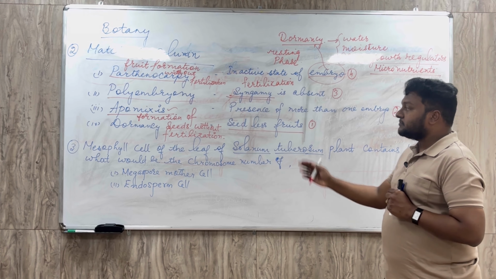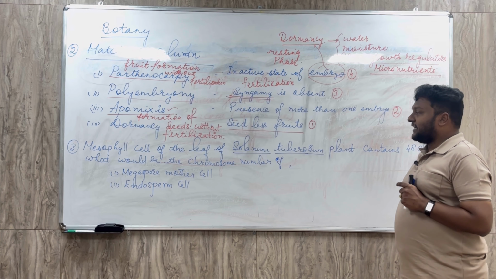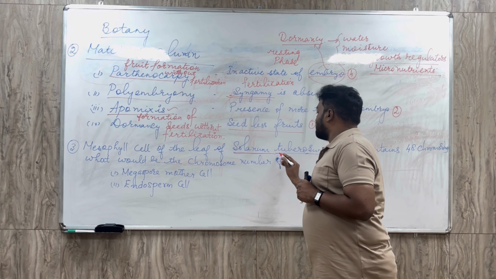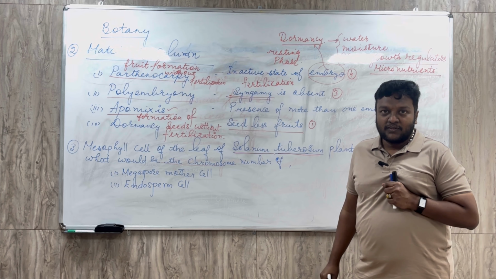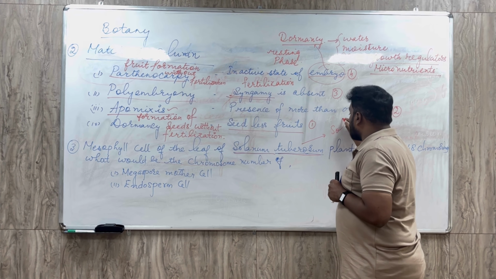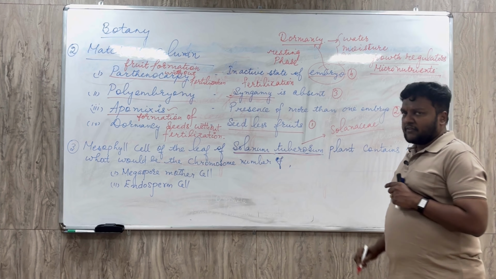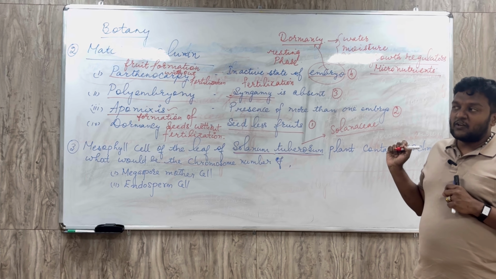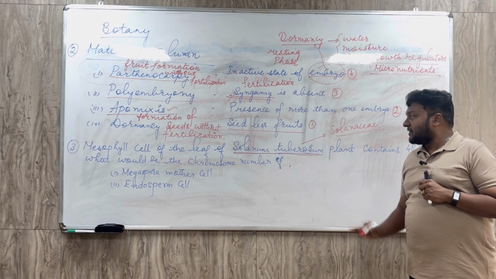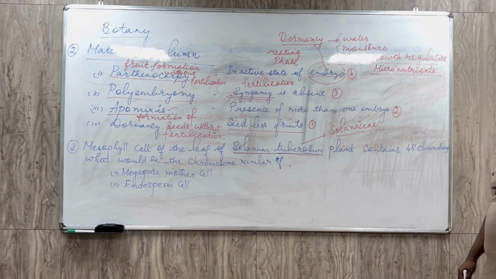Now coming to the third question, the mesophyll cell of the leaf of the Solanum tuberosum. Solanum tuberosum is potato, which belongs to the family Solanaceae. Solanaceae is a potato family: Solanum nigrum, Solanum melongena brinjal, then Solanum tarvum. So everything comes under Solanum tuberosum plant, which belongs to the family Solanaceae.